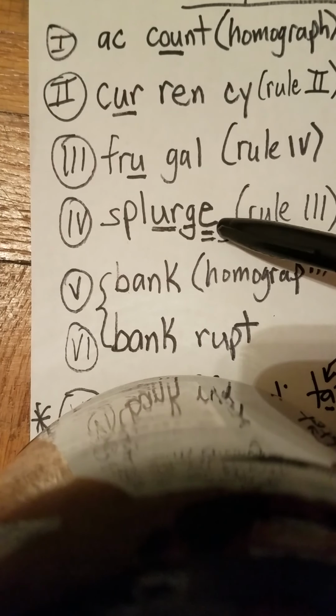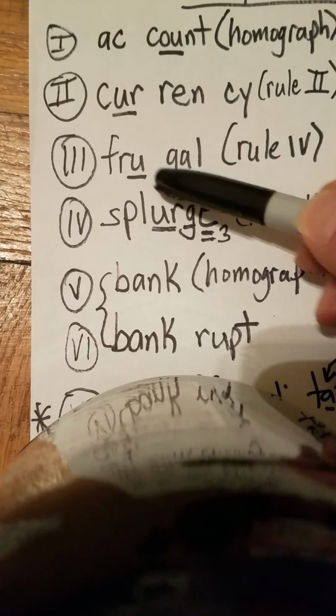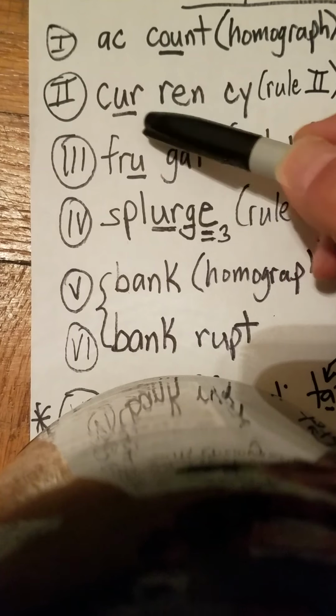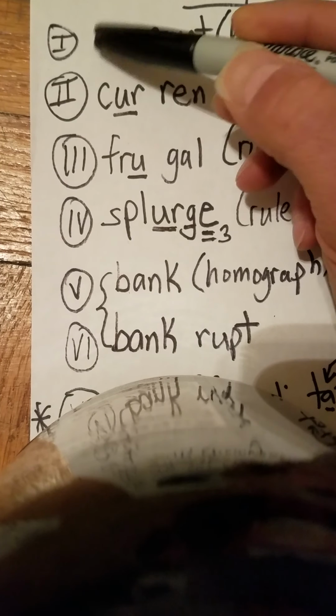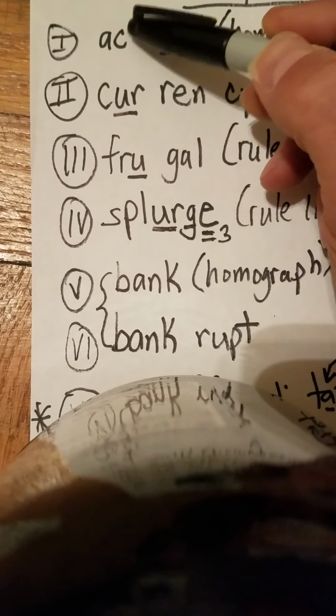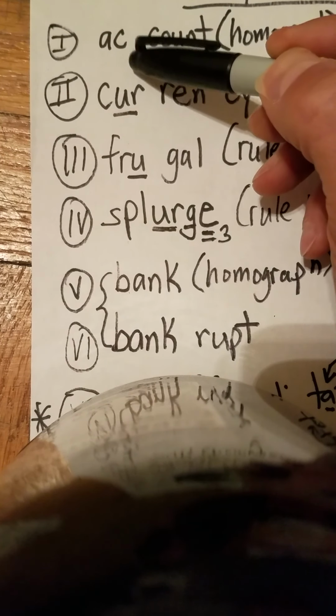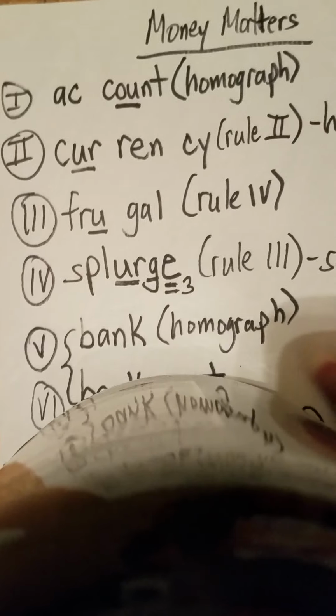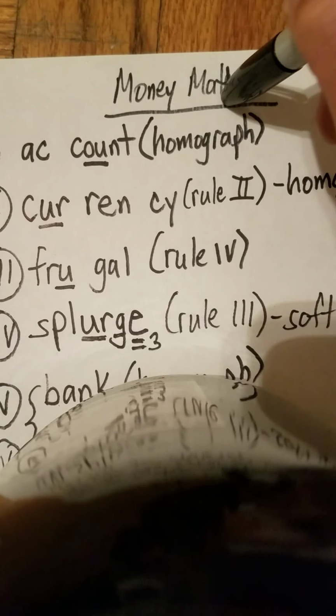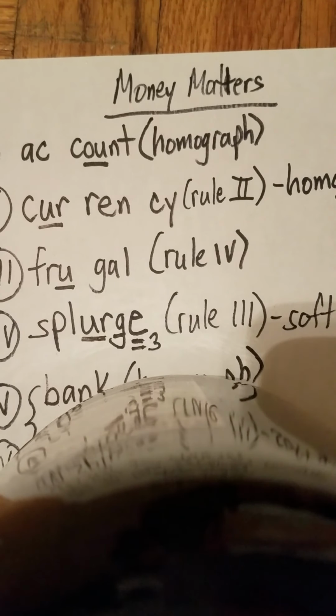Splurge, silent E, splurge. Frugal, frugal. Currency, currency. Account. And again, notice that we divide the syllable by the double consonant, and this all has to do with money matters, financial concerns, having to do with cash, money, moolah, bread,